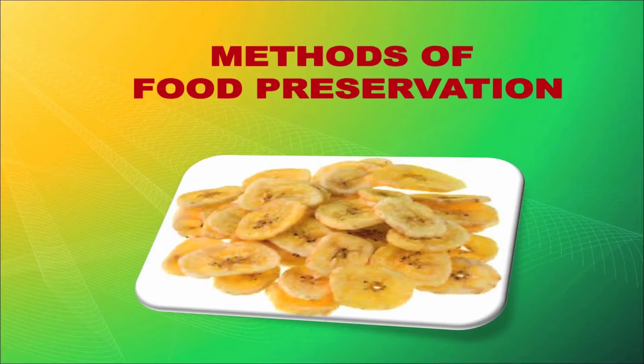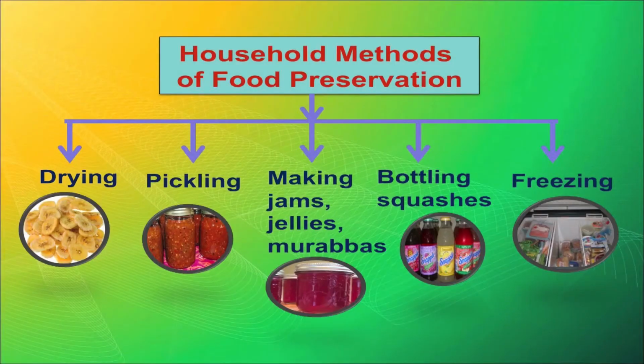In this picture, we have shown you different types of preserved food, how they are kept on a shelf, how they are open, how they are in different jars, and what methods we will normally use for food preservation. Some of the household methods of food preservation can be categorized into 5 ways. First is drying, then pickling, making jams, jellies and murabbas, bottling and squashes, and freezing.